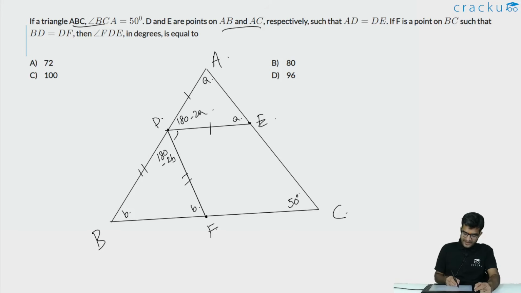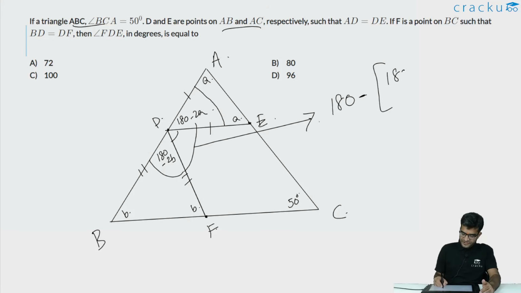Now we can calculate the value of angle FDE, because angle BDF plus angle FDE plus angle EDA, the sum of these three angles has to equal 180 degrees because they are lying on a straight line. This would imply that the value of angle FDE will be equal to 180 minus (180 minus 2a plus 180 minus 2b), or if you simplify this, it is equal to 2a plus 2b minus 180 degrees.